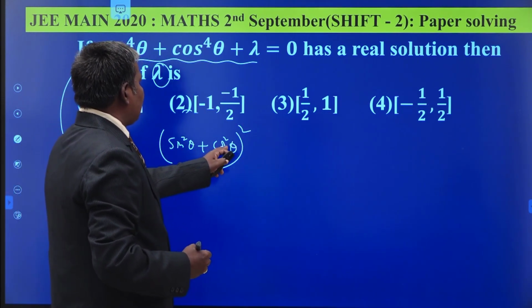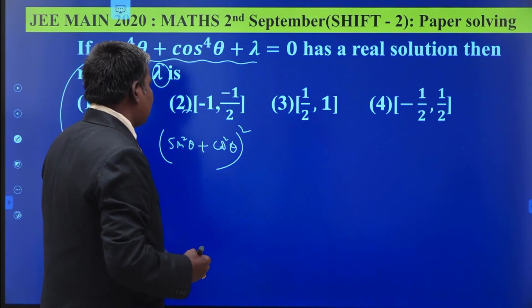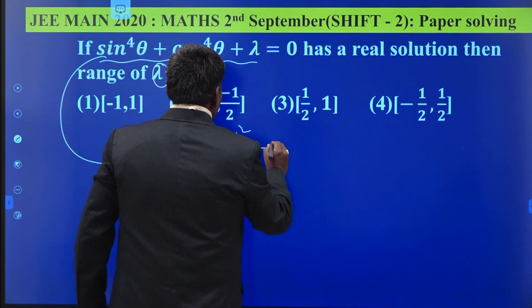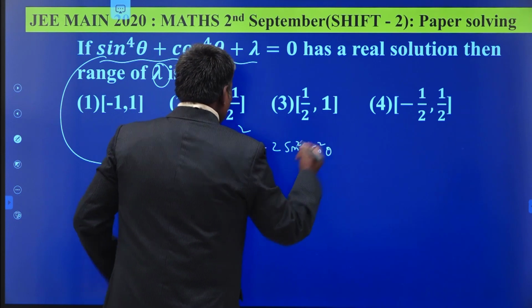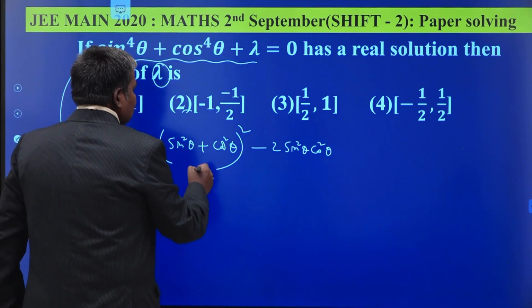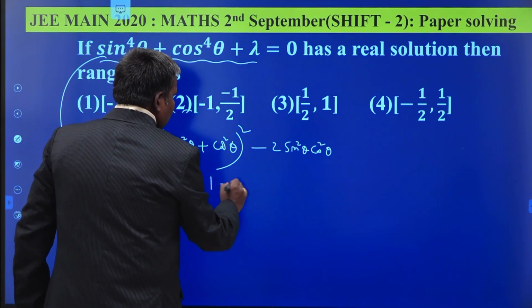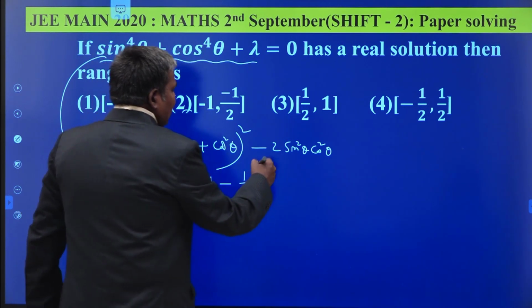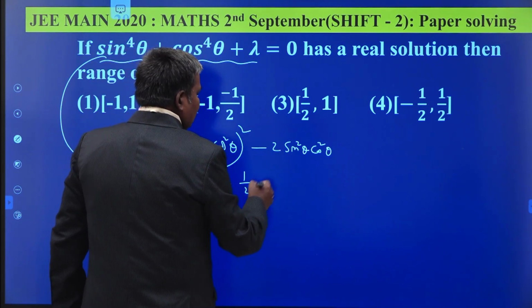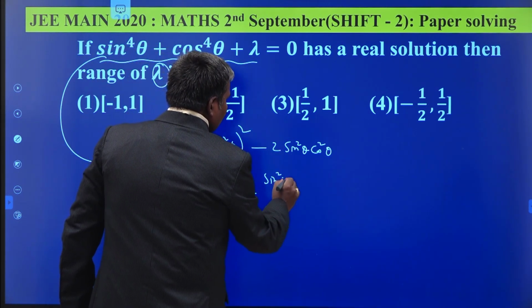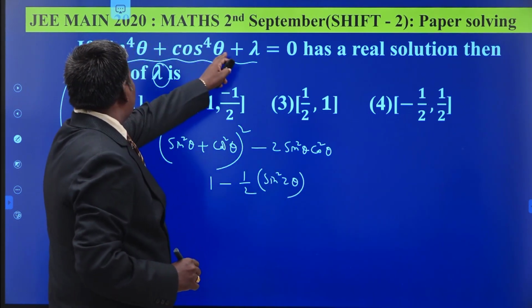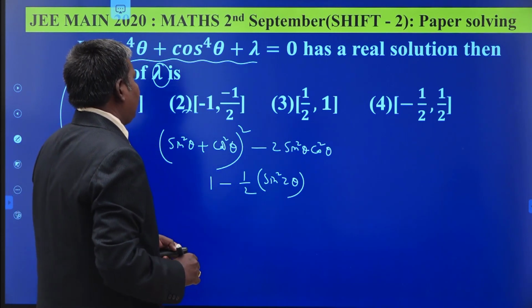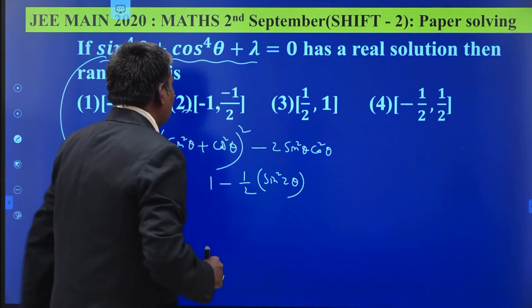Sin to the power 4 theta plus cos to the power 4 theta plus 2 sin square theta cos square theta extra. So you have to subtract 2 sin square theta cos square theta. What is the value of sin square theta plus cos square theta? 1. 1 square means 1. 1 minus 1 by 2 times 4 sin square theta cos square theta, that is sin square 2 theta. So this is up to sin to the power 4 theta plus cos to the power 4 theta plus lambda is equal to 0.